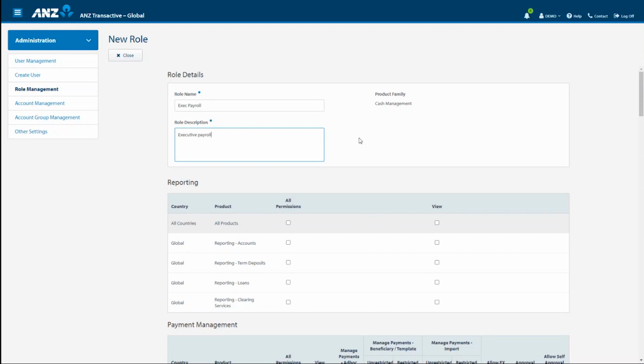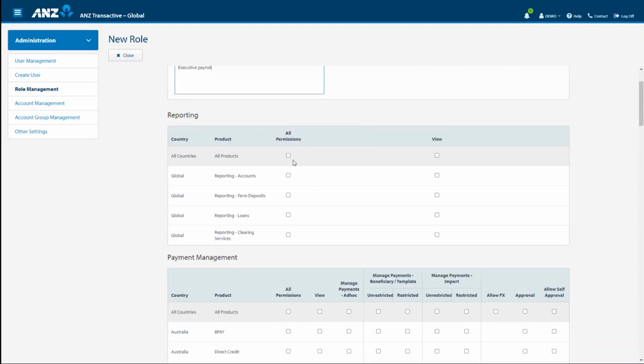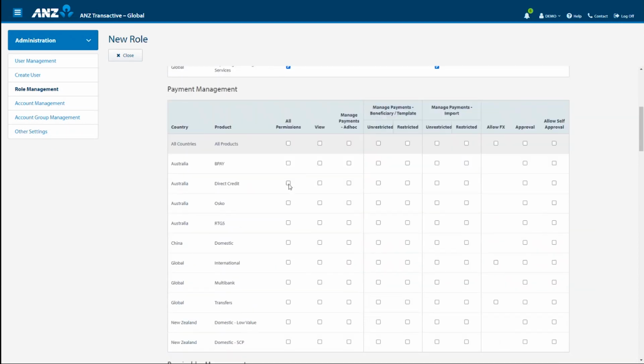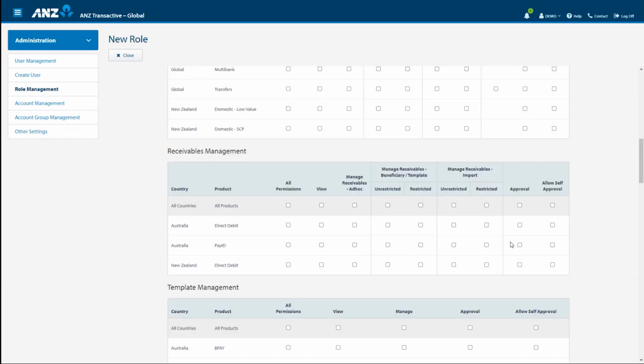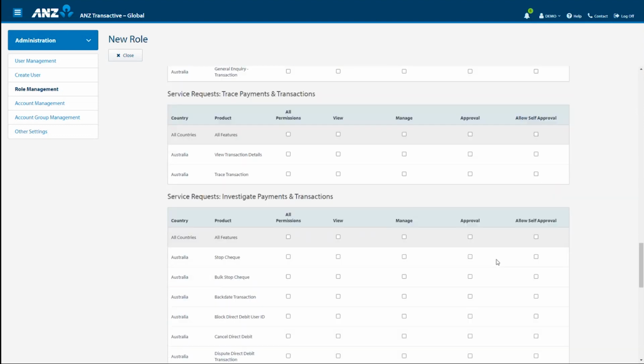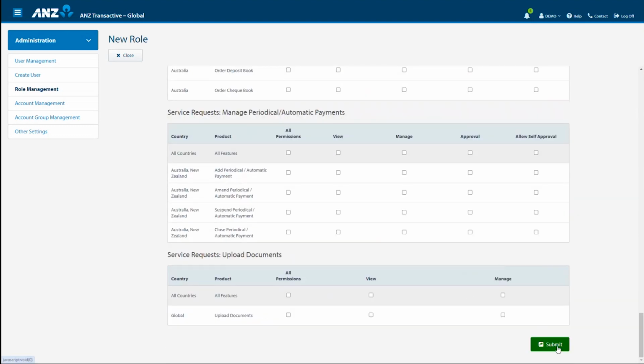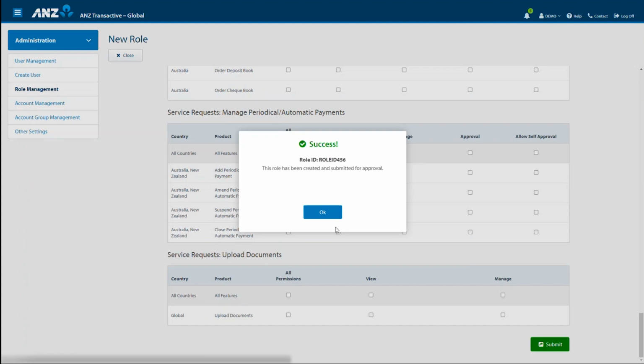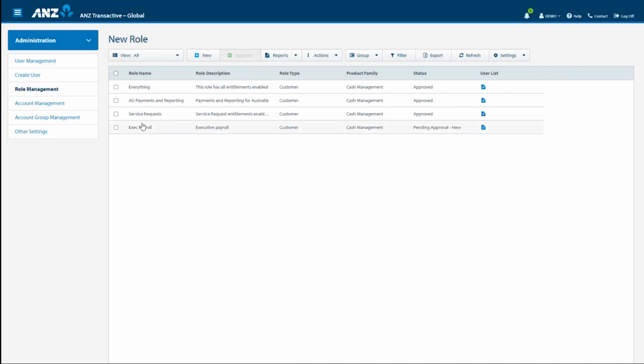Select the permissions required and then select Submit. And once again, this will require approval based on your administration approval model. Once approved, this role can be allocated to users by the Edit User process we mentioned earlier.